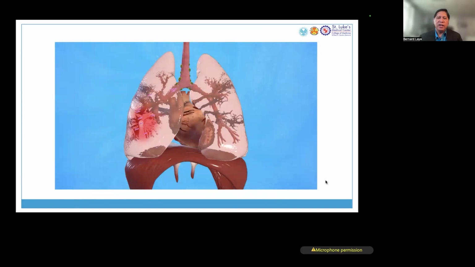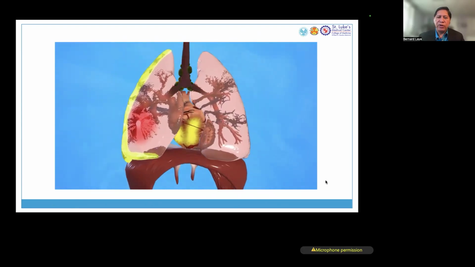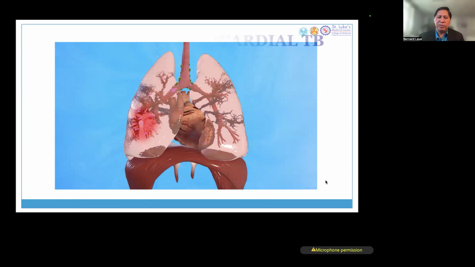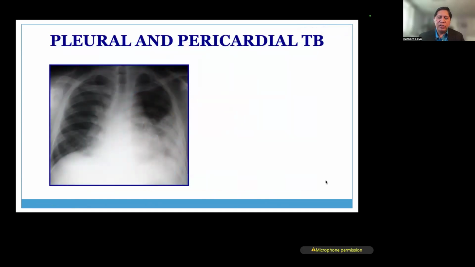So what happens now that we know the TB does affect the lungs and the lymph nodes? Beyond the lungs and the lymph nodes, it also affects the pleural surface and also the covering of the heart, no? So the pericardium. So this is a patient with shortness of breath, okay? And there's obviously opacity in the lungs, particularly on the left side, but also on the right side. But the patient also has effusion.